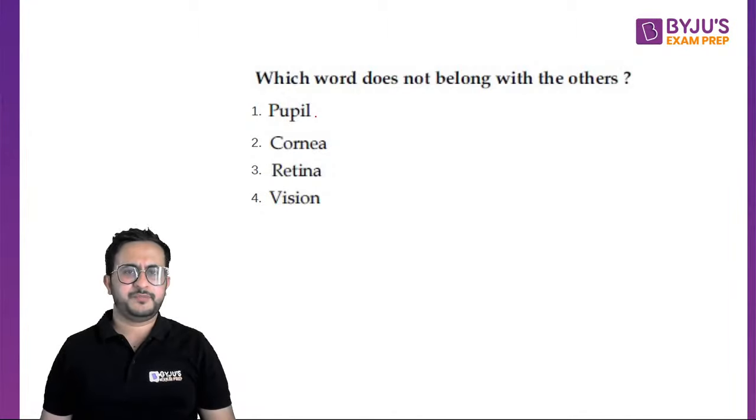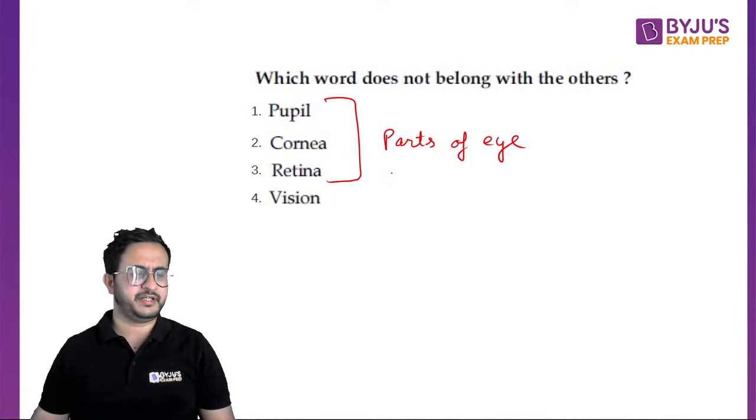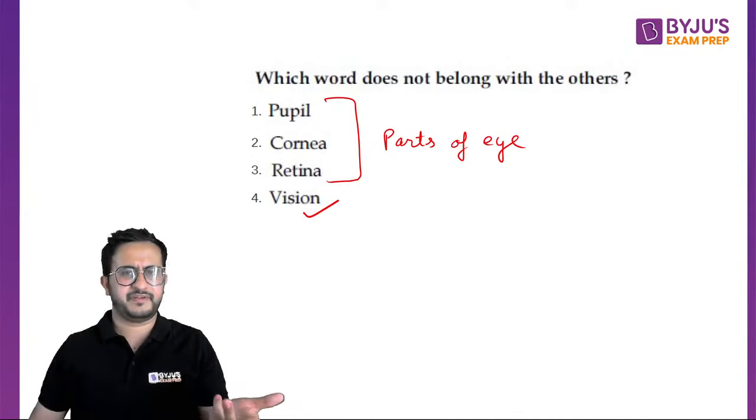Now, if you see this: pupil, cornea, retina, vision, right? These are parts of the eye. And vision is what? Vision is the ability to see things, right? It is not a part of the eye. These are all different parts of the eye: pupil, cornea, retina. So you should have some slight general awareness as well. And of course, every one of us has this. Even if you have not studied science beyond 10th, this is something that you still know, right? This is something that is taught at the middle school level: pupil, cornea, retina.